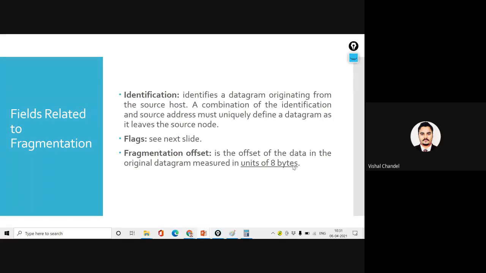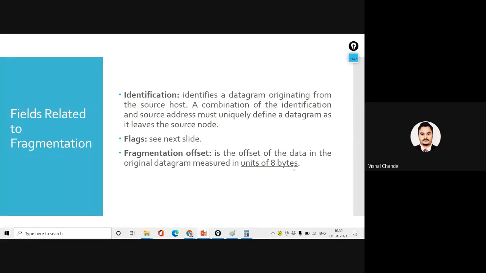For a real life example, suppose Ravi wants to deliver me 100 rupees. Now I will consider in this 100 rupees, 8 rupees will be 1 unit of the fragment. Is it clear?